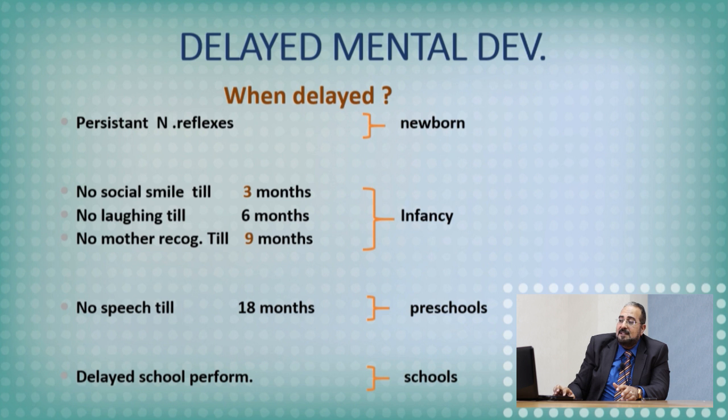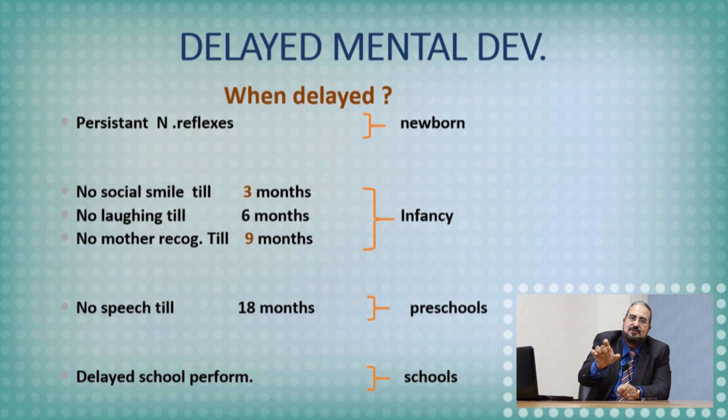In infancy, how can I assess the mentality? In infancy, usually you assess the mentality by the psychosocial development. How come? We will see. If there is no social smile till the 3rd month of age, this is delayed, and we have to suspect mental subnormality. Remember again, social smile is an important issue reflecting the cortical functions, and it usually starts around 6 weeks, around 40 days.